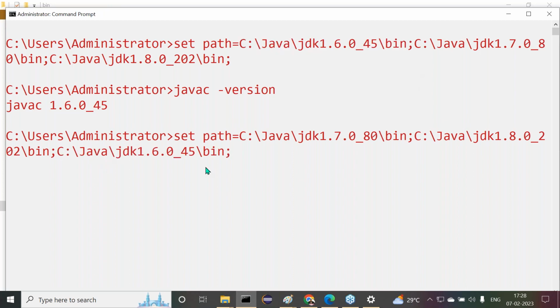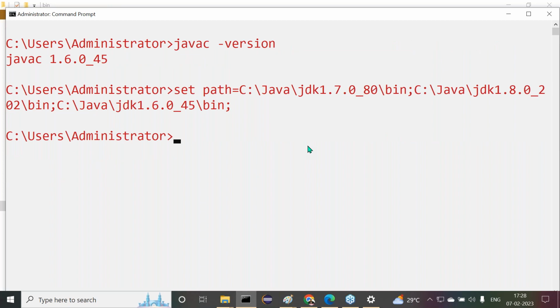I'll copy this, I'll paste here. Now tell me this time, what is the order of the Java versions now? First one is what there? JDK 1.7.0. Next one is what there? 1.8.0. Next one is what there? 1.6.0. Now let me check this now.